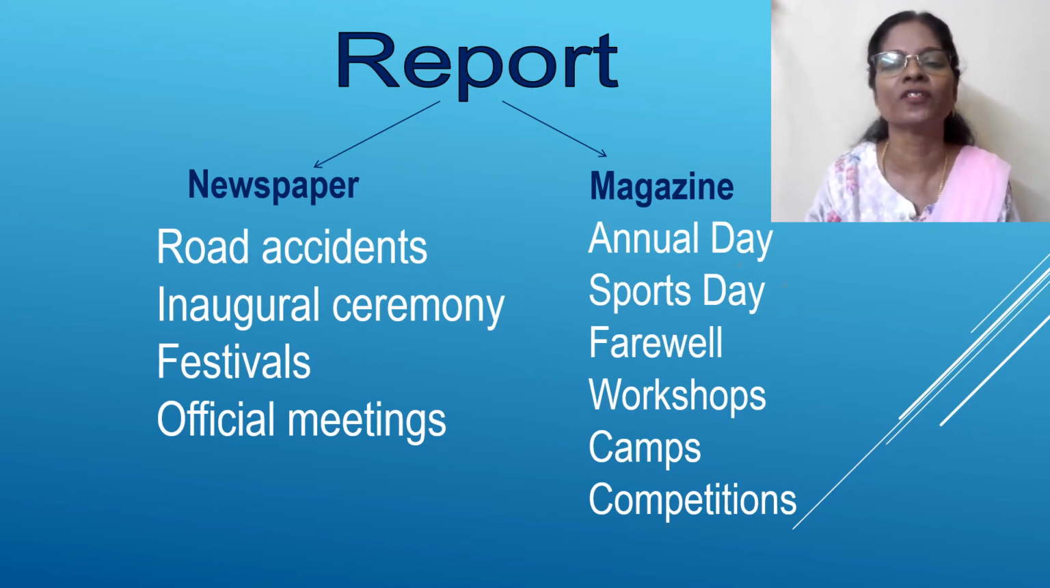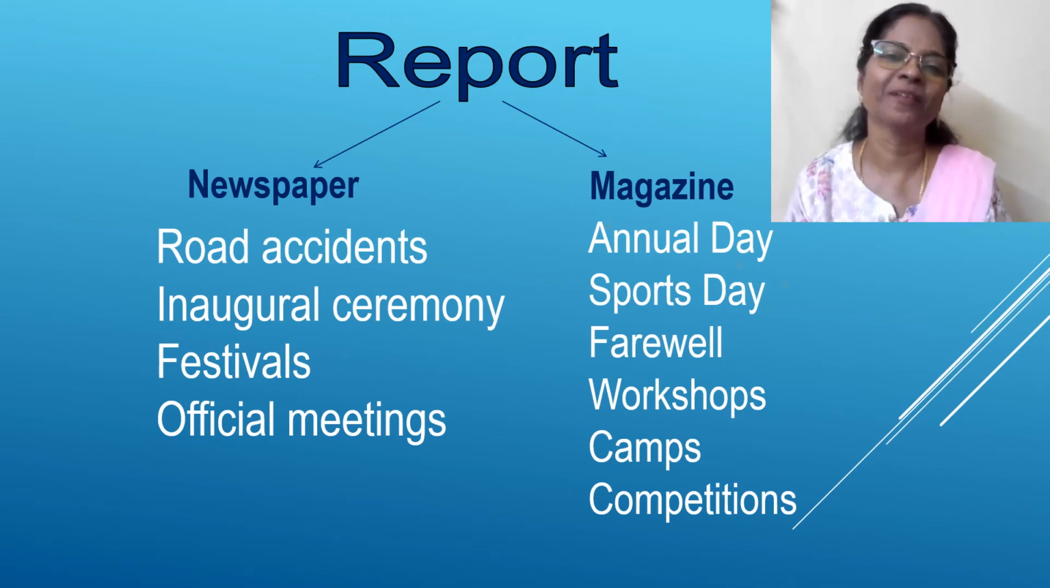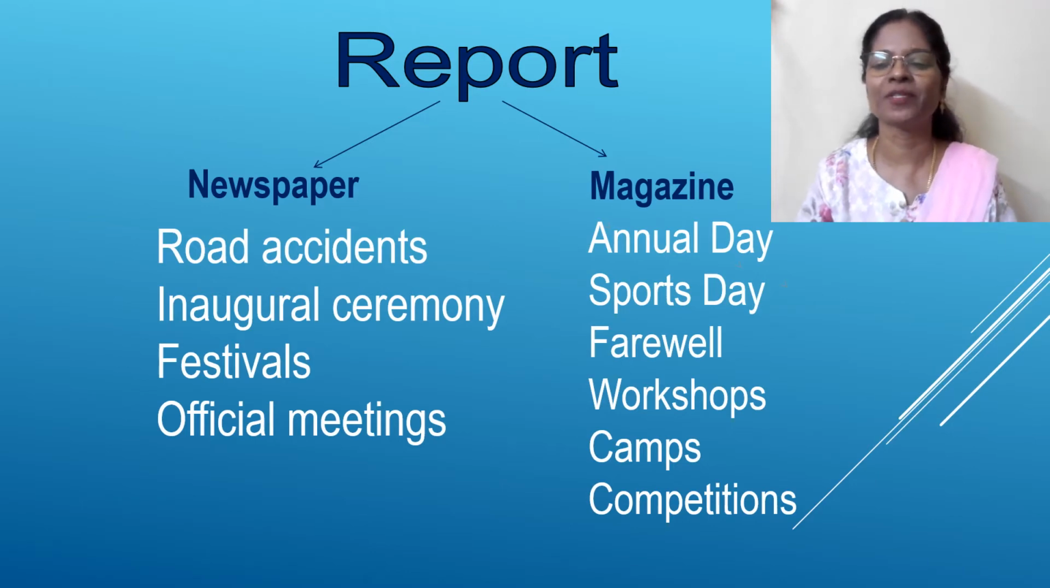What's the basic difference? In a magazine, even the date and place and everything is covered in sentences with an introductory paragraph, which doesn't happen in a newspaper. In a newspaper, they directly write the place and date. I will show you some examples as we go ahead.